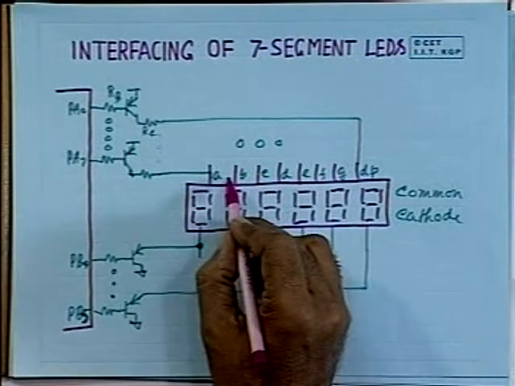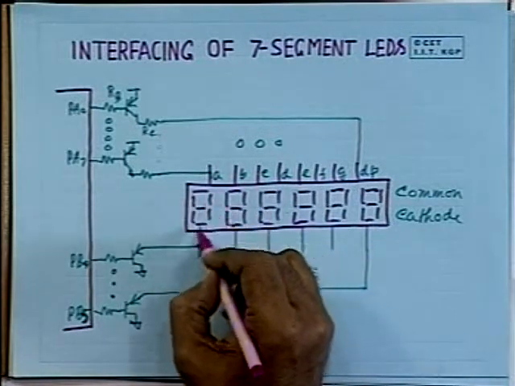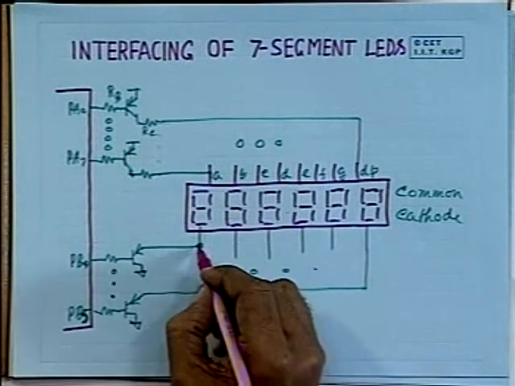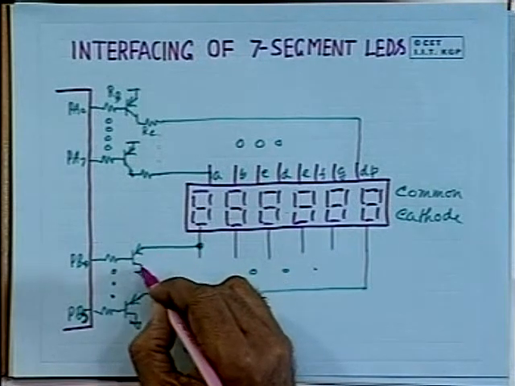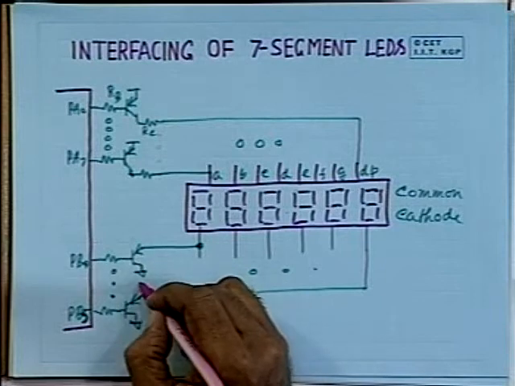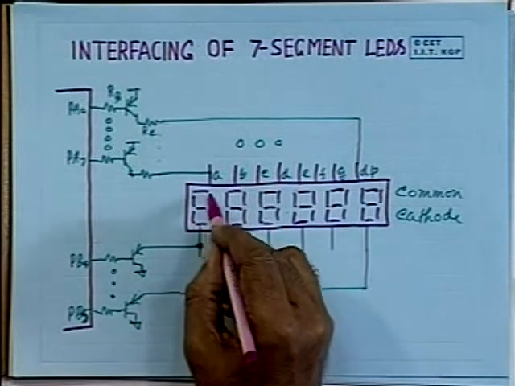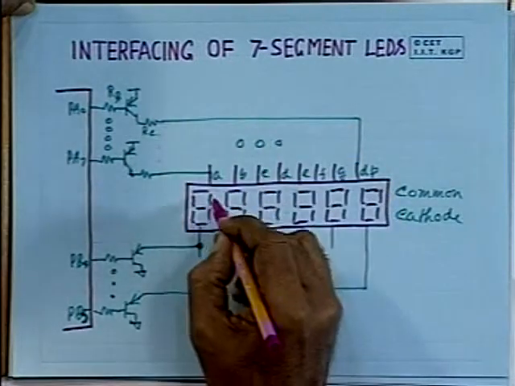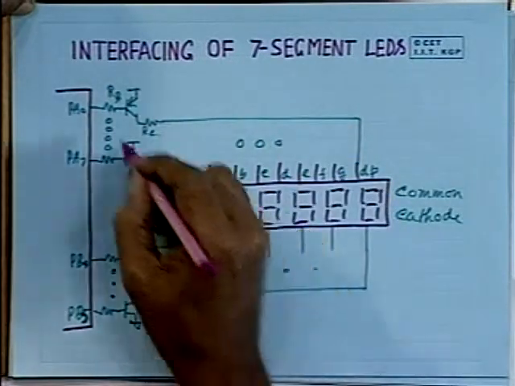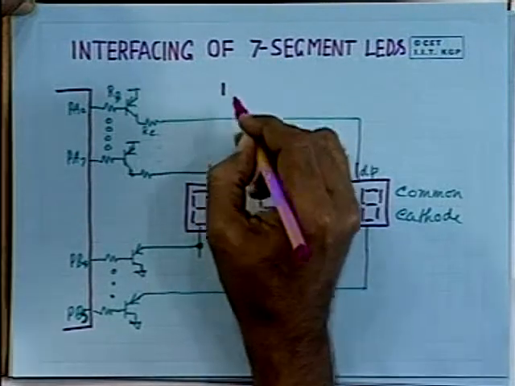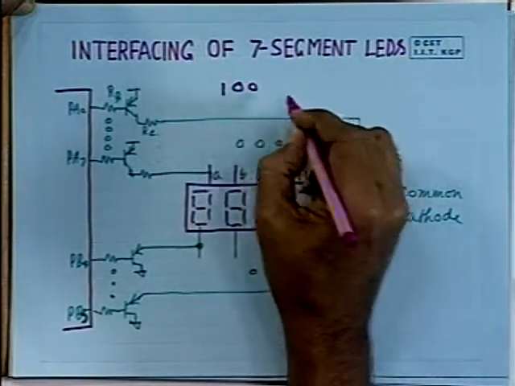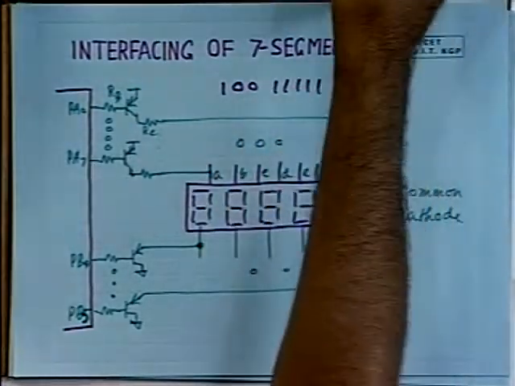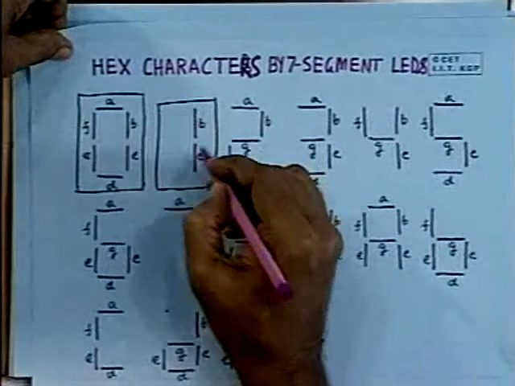Now, on which digit the display will take place will depend upon which particular transistor has been turned on here. Let us assume you want to display 1 here. Then, as I told, you have to output 1 0 0 1 1 1 1 1, because B and C are to glow.